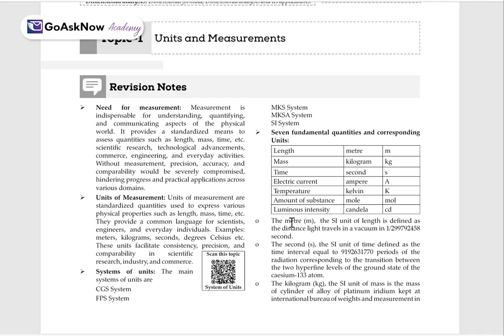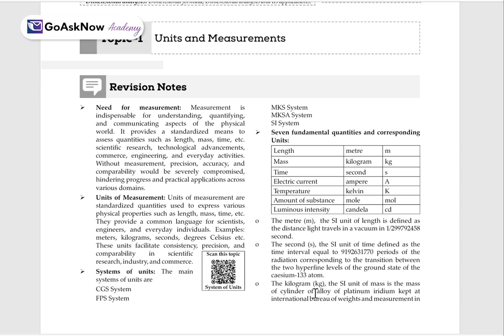The meter, the SI unit of length, is defined as the distance light travels in vacuum in 1 by 299792458 second. The second, the SI unit of time, is defined as the interval equal to 9192631770 periods of the radiation corresponding to the transition between the two hyperfine levels of the ground state of the cesium-133 atom.